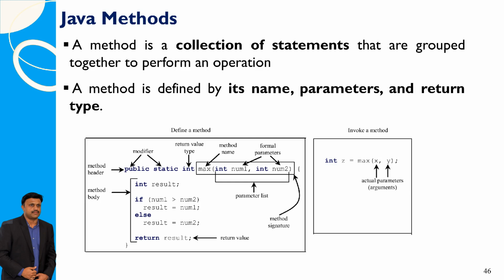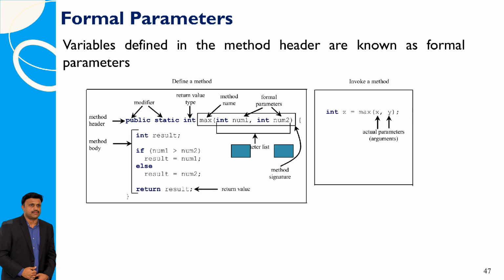A method is a set of statements grouped together to perform a specific operation. It is characterized by its name, parameters, and return type. In Java, formal parameters are variables specified in the method header that represent the values passed to the method during its call. They define the type and number of arguments the method accepts.